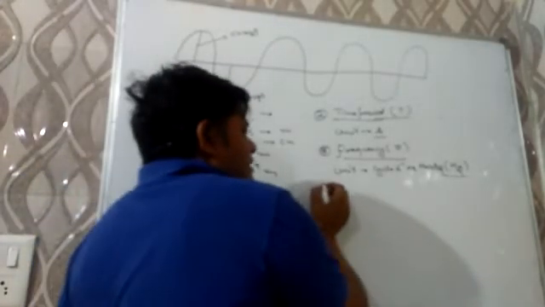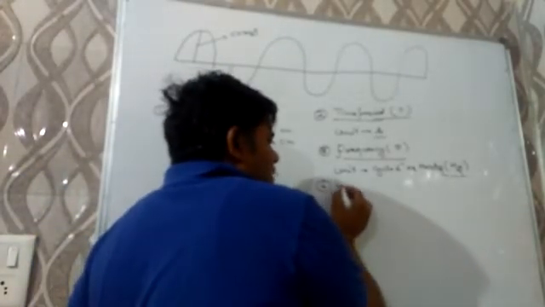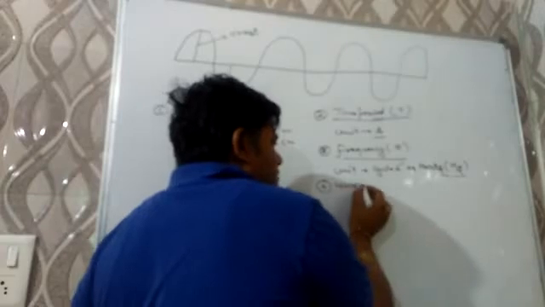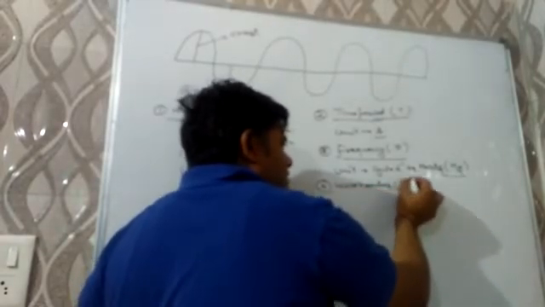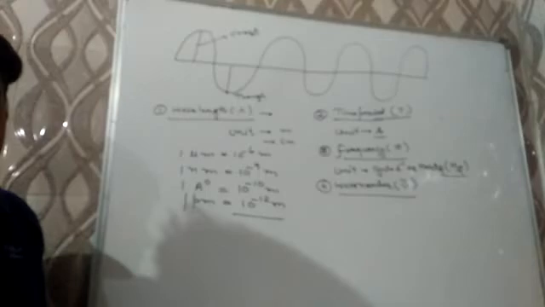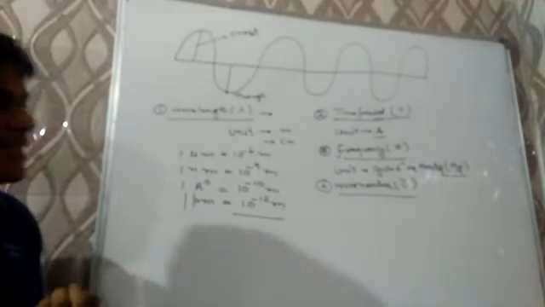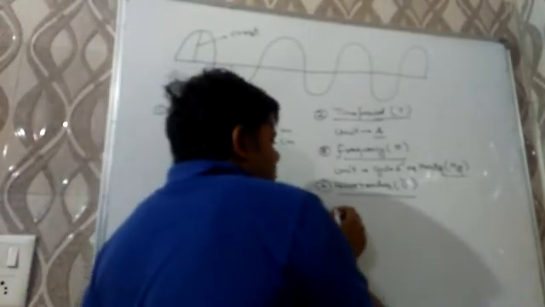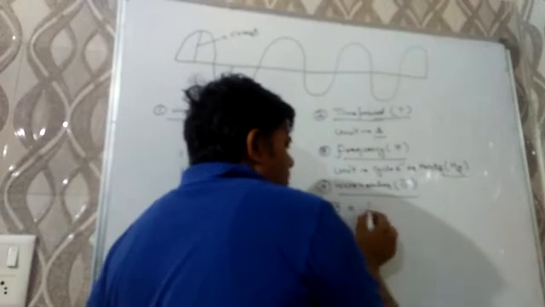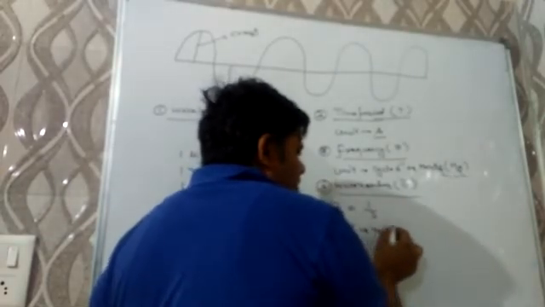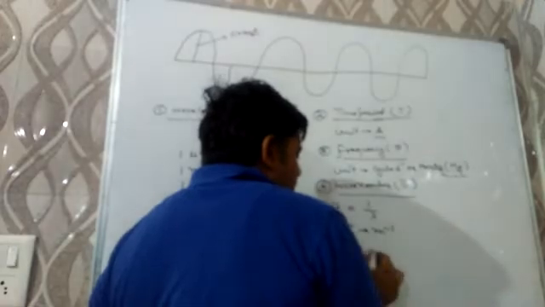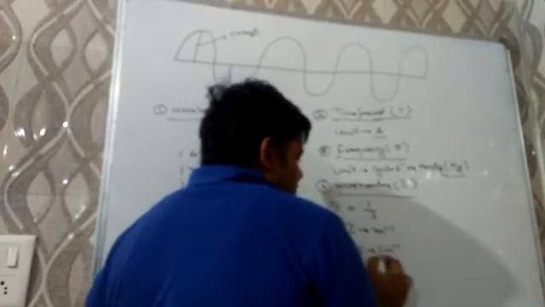Next is wave number. Wave number is denoted by nu bar, and it may be defined as the number of waves in a unit length. That is known as wave number, and it should be equal to 1 by lambda. Its SI unit will be meter inverse and CGS unit will be centimeter inverse.